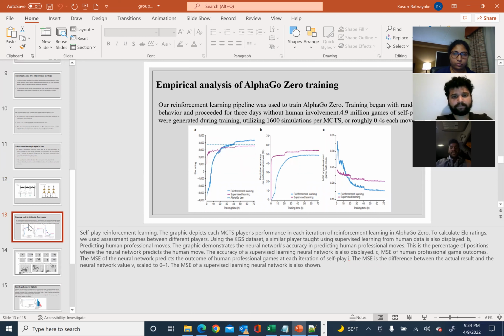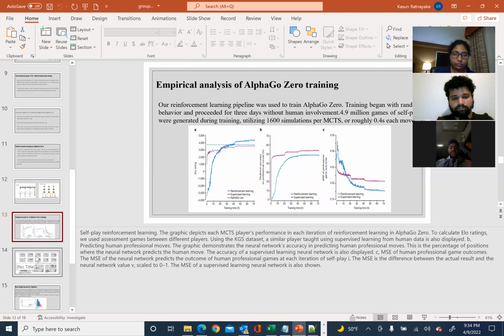Self-play reinforcement learning. The graphic depicts each MCTS player's performance in each iteration of reinforcement learning in AlphaGo Zero. To calculate the Elo ratings, we used assessment games between different players using the KGS dataset. A similar player trained using supervised learning from human data is also displayed.